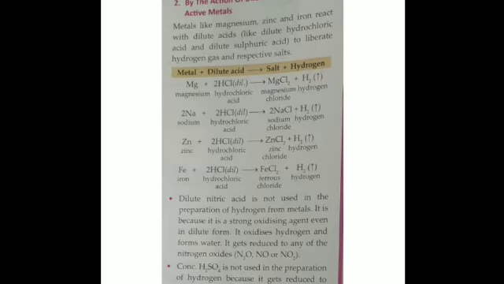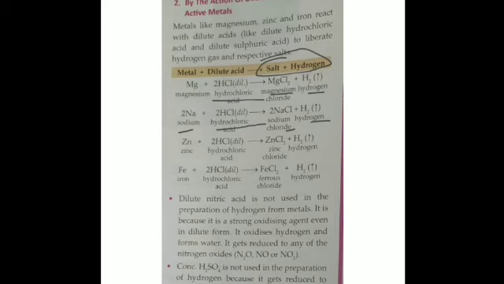The next is the action of dilute acids on active metals. Metals like magnesium, zinc and iron react with dilute acids like dilute hydrochloric acid or dilute sulfuric acid to form the corresponding salt, and hydrogen gas is liberated. You can see magnesium reacts with dilute hydrochloric acid to form magnesium chloride and hydrogen gas is liberated. Similarly with sodium, it forms sodium chloride and hydrogen gas is liberated, and similarly for zinc and iron.